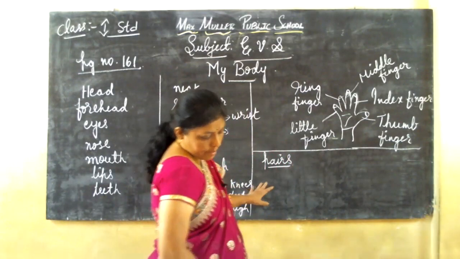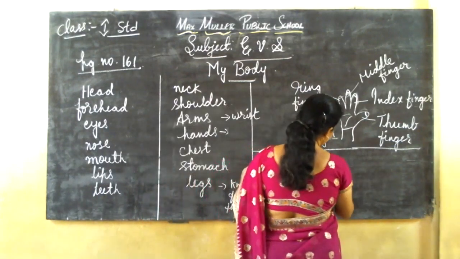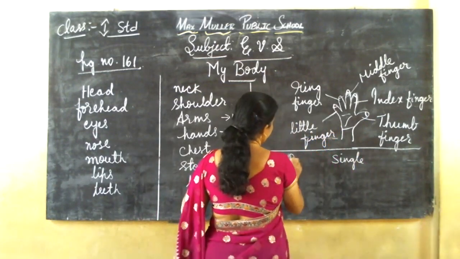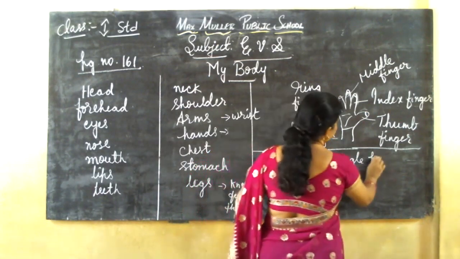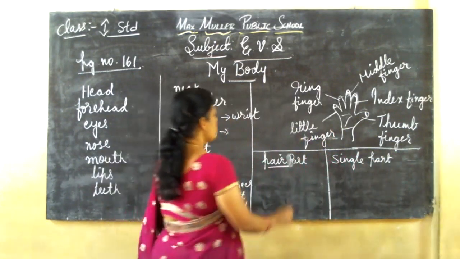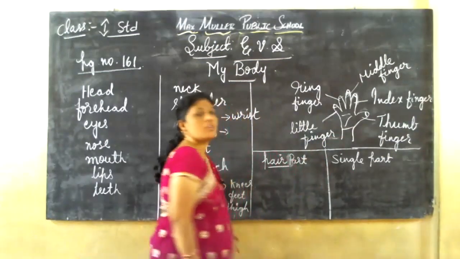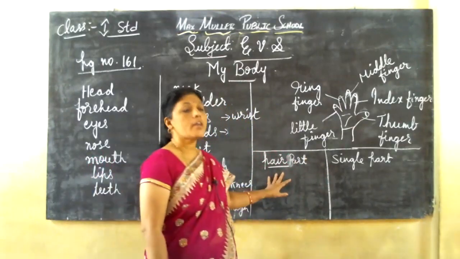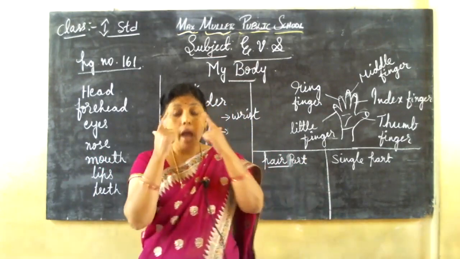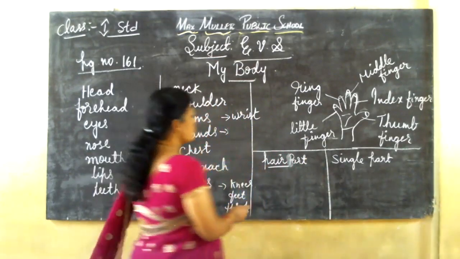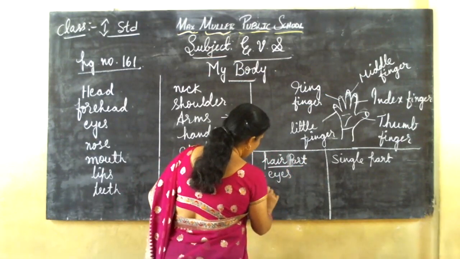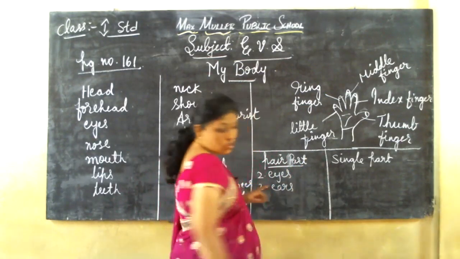Okay, pairs and here single. Pair part and single part. See, can you tell me? Yes, think and tell me which are pairs. Which part do we have in pairs? Yes, we have two eyes. Two eyes. This is pairs, isn't it, children? Two eyes, 2 ears. Isn't it, children?